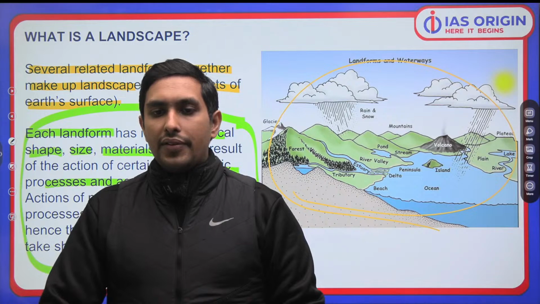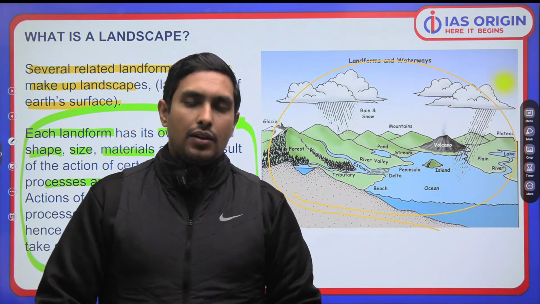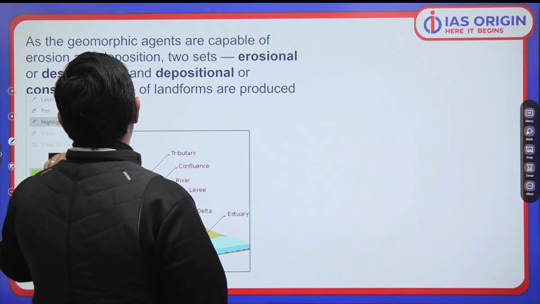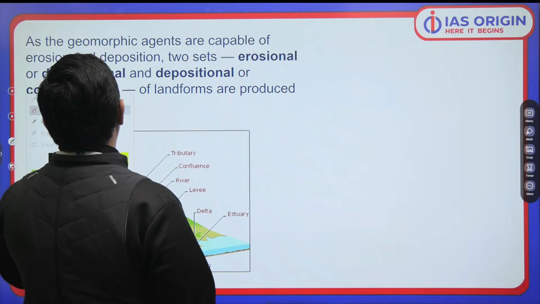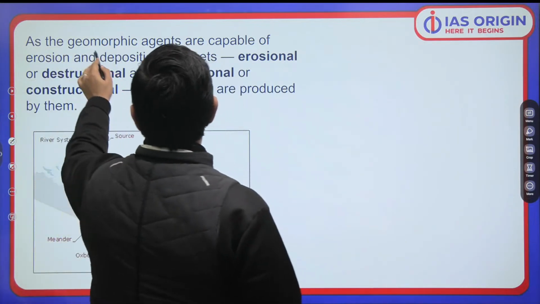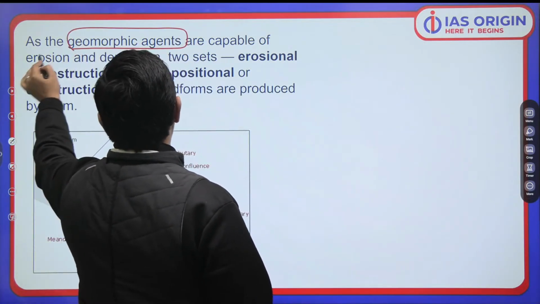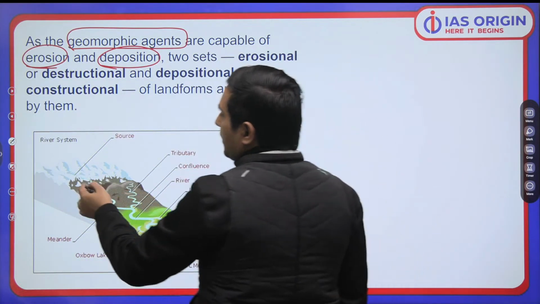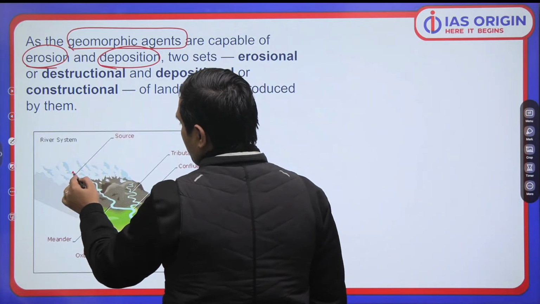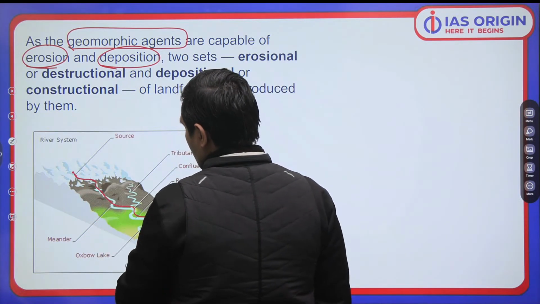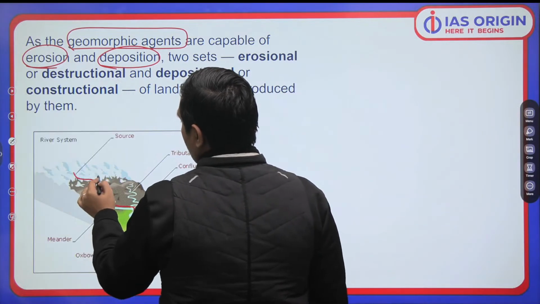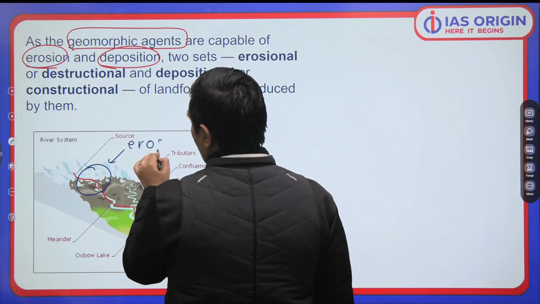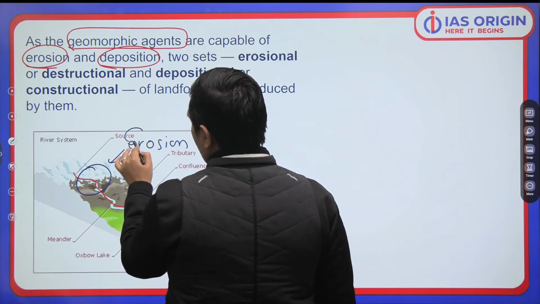Having said that, remember this. Whenever we talk about landforms, we have to be clear that geomorphic agents are capable of both erosion and deposition. How? Just imagine a river starting here and flowing like this. When the river starts here, what is it doing? It is doing erosion.